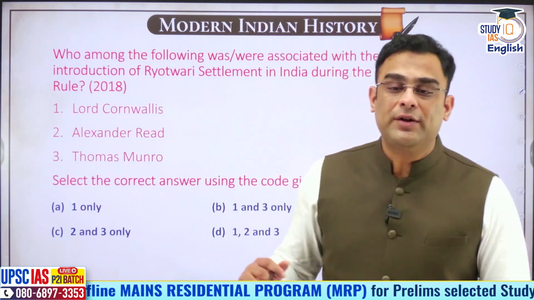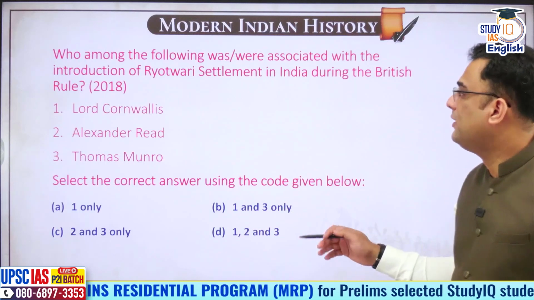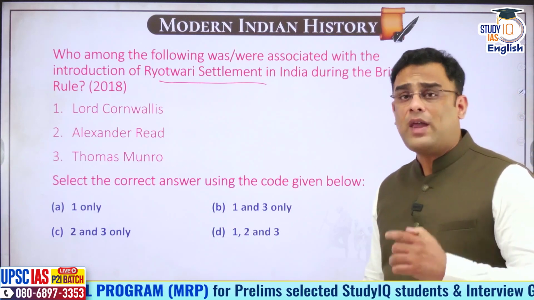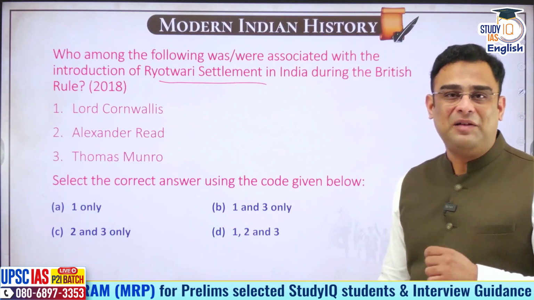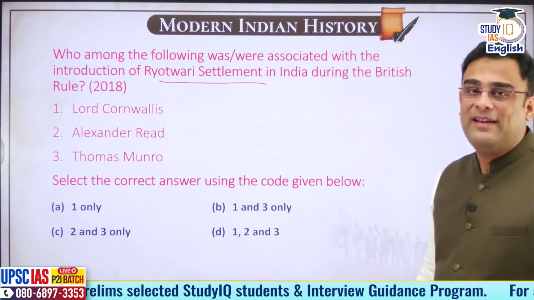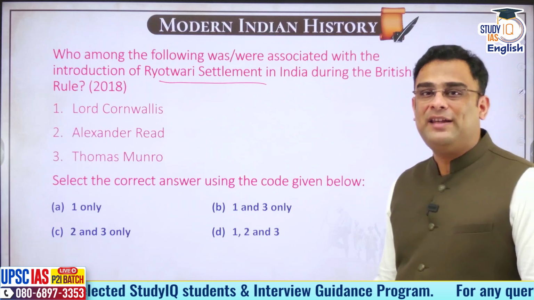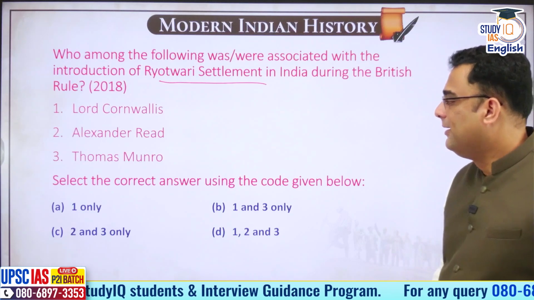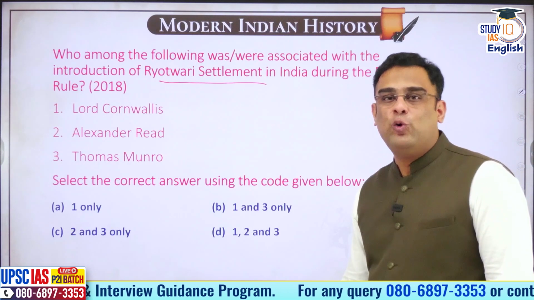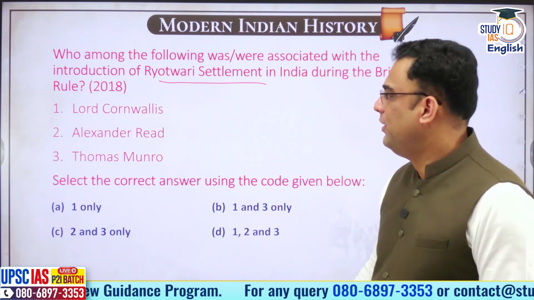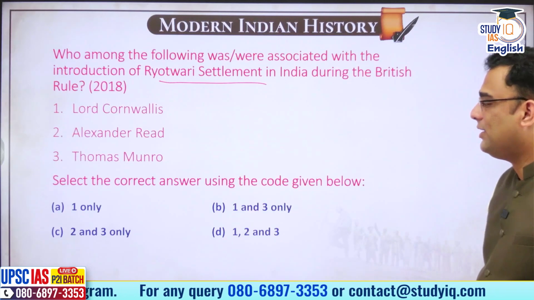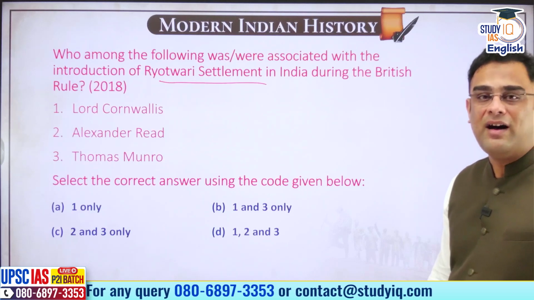Next. Who among the following was or were associated with introduction of Rayotwari settlement in India during British rule? We have discussed the different settlements of the Britishers at great length. So I will not be answering this question. You will be telling me in the chat box what will be the answer. And let me tell you, there is a very apparent clue hidden in the question itself. Cornwallis, Alexander Reed, Thomas Munro. If you are able to unlock that clue, then you will easily reach the answer.